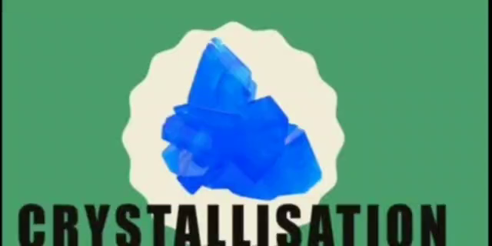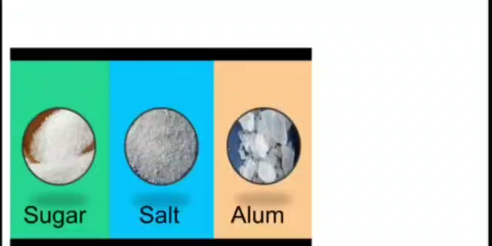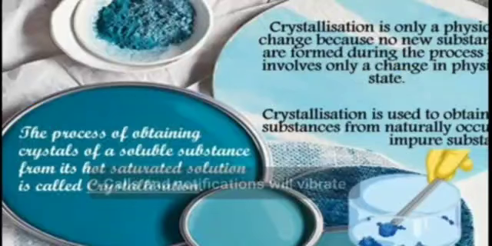Next is crystallization. Crystals are the purest solid form of a substance having a definite shape. Common substances such as sugar, salt and alum are all made of crystals. The process of obtaining crystals of a soluble substance from its hot saturated solution is called crystallization.